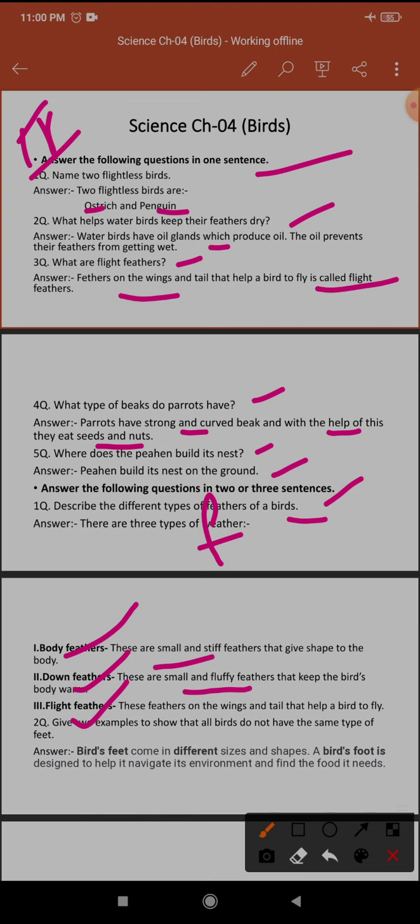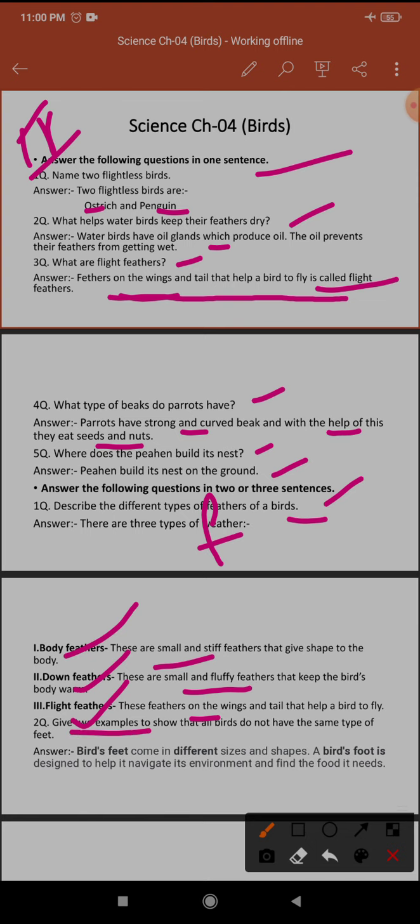The next is down feather. These are small and fluffy feathers that keep the bird's body warm. And the last is flight feathers. As I said, what are flight feathers? Here you can see feathers on the wings and tails that help a bird to fly. Okay, so these are flight feathers. These are the three types of feathers a bird has.